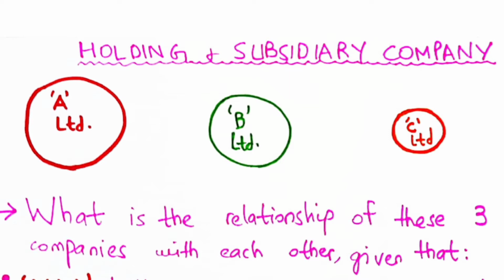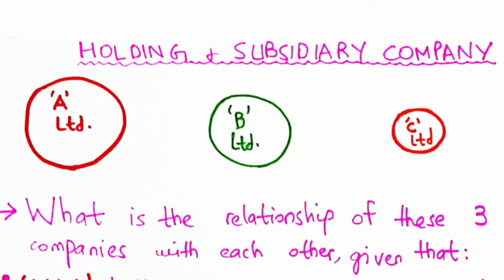Okay, so please don't get confused by the fact that these three circles, that is the three companies, are drawn in different sizes. That is, A Limited is a bigger circle than B Limited and B Limited is a bigger circle than C Limited. I just wanted to very clearly differentiate the fact that these are three different companies and therefore three separate legal entities. So the size of the circle should not indicate anything important for the moment.